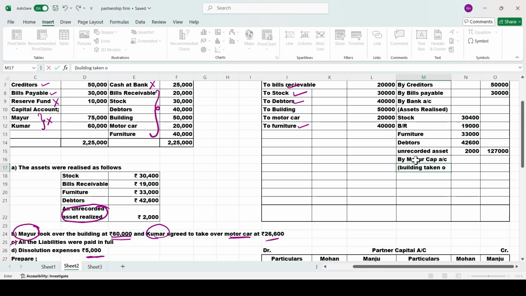Building taken over. For how much price he took over the building? They have given in the problem, you see, he took over the building for rupees 60,000. Come to the next one. Who is the next partner?